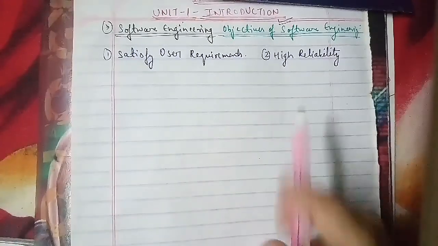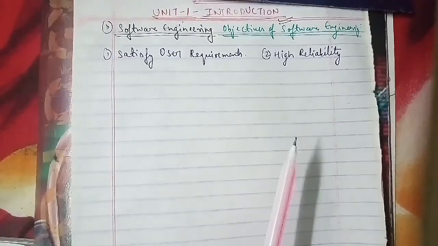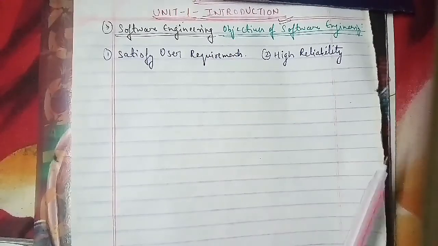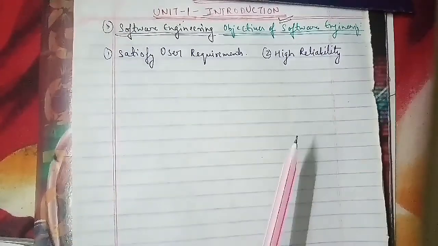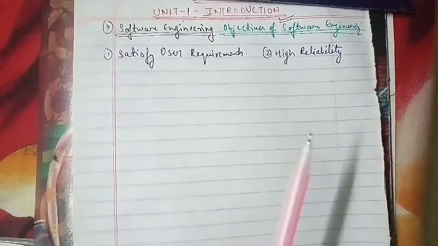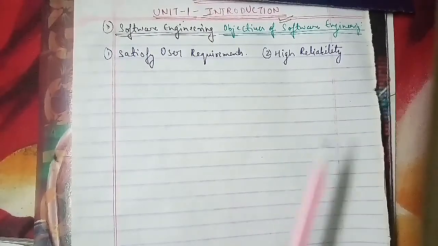In terms of high reliability, mistakes or bugs in a program can be expensive in terms of human lives, money and customer relations. For instance, Microsoft has faced many problems because earlier releases of Windows had many problems, and thus software should be delivered only if high reliability is achieved.